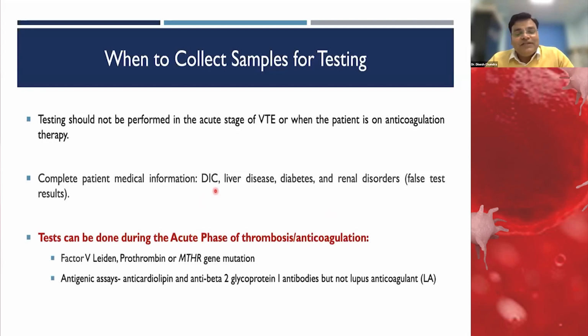So what tests can we do in these two conditions, either the acute phase or when the patient is on oral anticoagulant? A few tests like factor V Leiden mutation, prothrombin gene mutation, or MTHFR, or any PCR-based testing we can do. However, antigenic assays like anticardiolipin antibody, anti-beta 2 glycoprotein antibody, we can do, but not lupus anticoagulant.